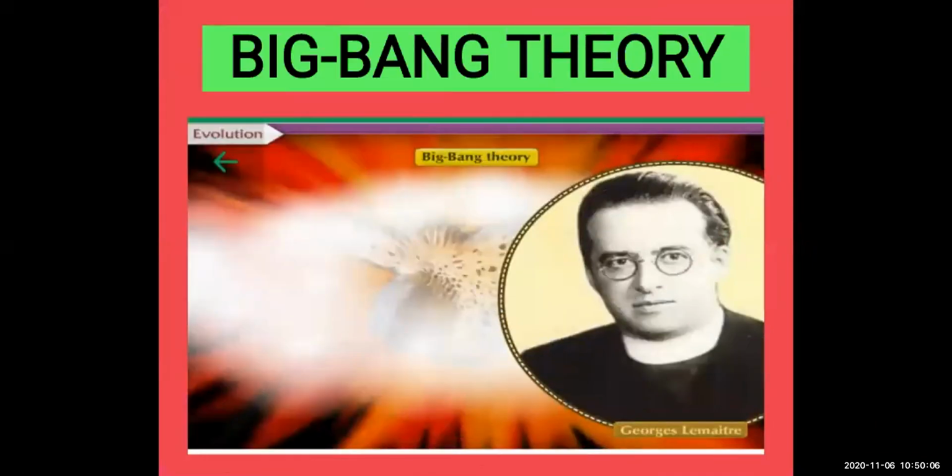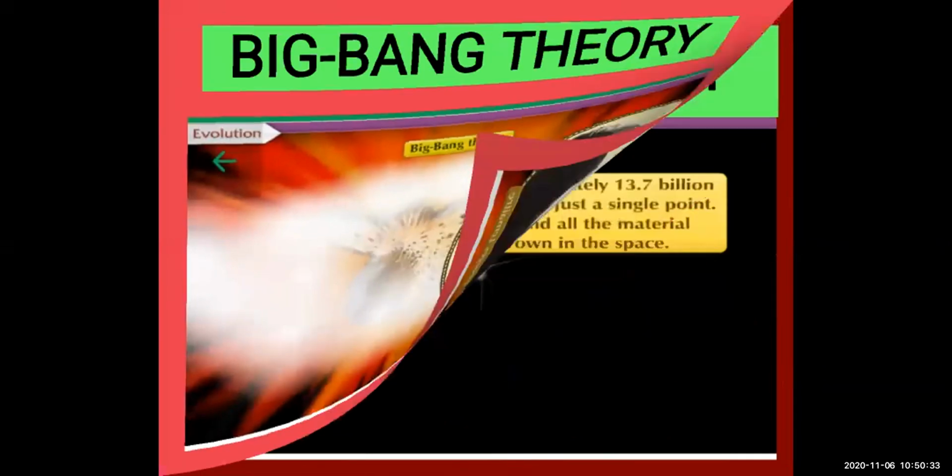Big Bang Theory. This name, Big Bang Theory, was given by the scientist George Lemaitre. Remember this. It can come for fill in the blanks, match the column, or anywhere as a one-mark question. Who discovered the Big Bang Theory? You have to remember George Lemaitre was the scientist who discovered the Big Bang Theory. So what was there in the Big Bang Theory? We will see, students.